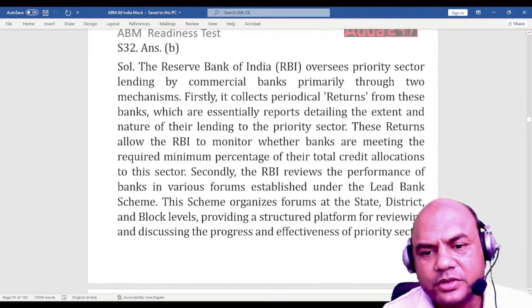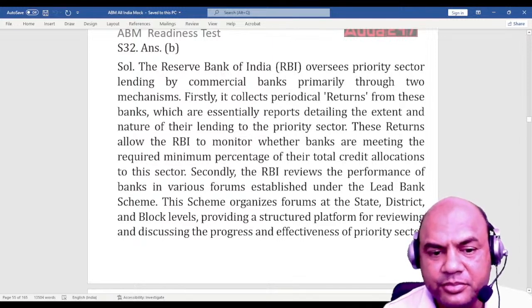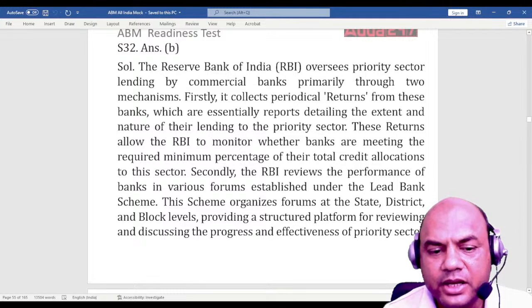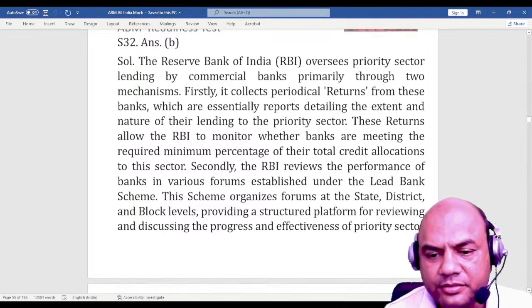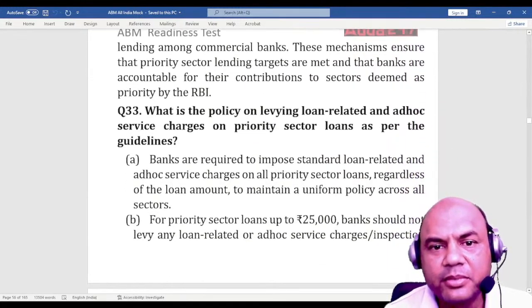Secondly, RBI reviews the performance of the banks in various forums established under the lead bank scheme. This scheme organizes forums at state level, district and block level, providing a structured platform for reviewing and discussing the progress and effectiveness of priority sector lending by the commercial banks.